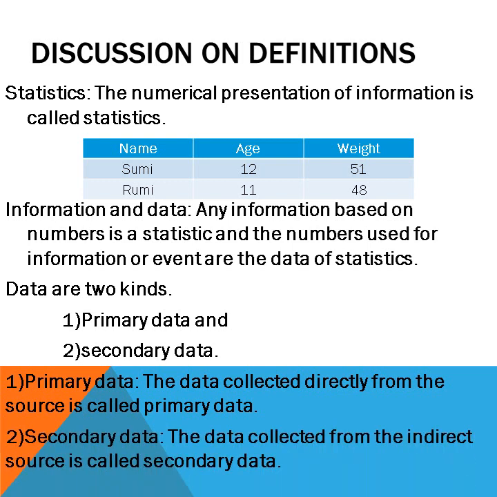And secondary data: the data collected from an indirect source is called secondary data. That means if we collect Shumi's and Rumi's information from their relatives or from others, that will be secondary data.